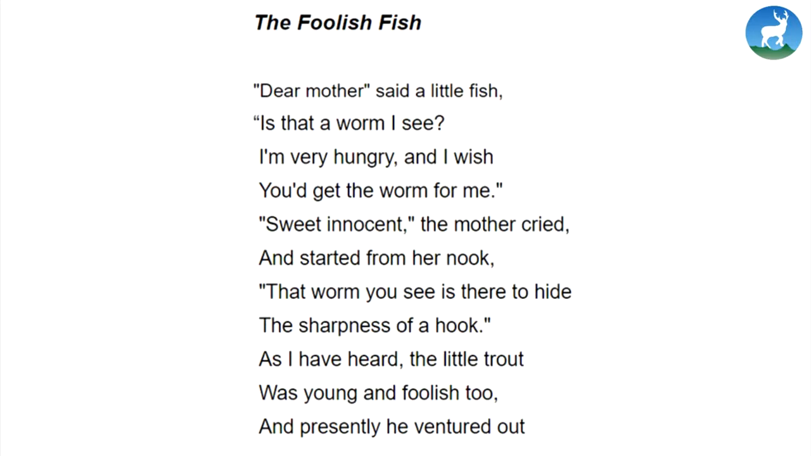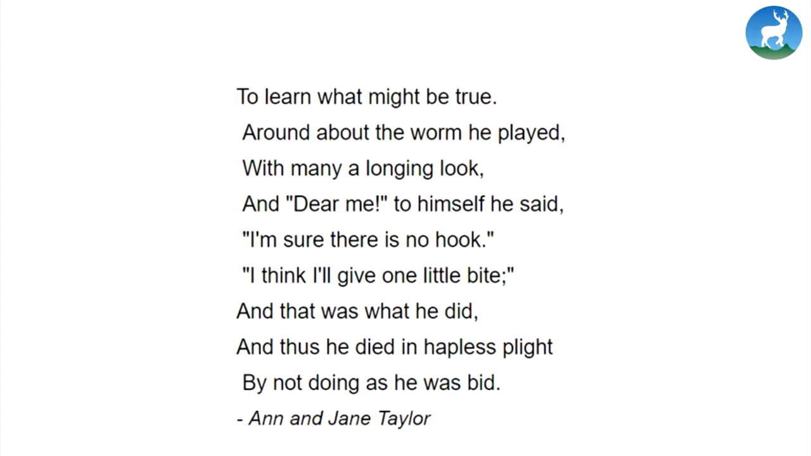As I have heard, the little trout was young and foolish too, and presently he ventured out to learn what might be true. Around about the worm he played, with many a longing look, and dear me to himself he said, I'm sure there's no hook. I think I'll give one little bite, and that was what he did, and thus he died in hapless plight, but not doing as he was bid.